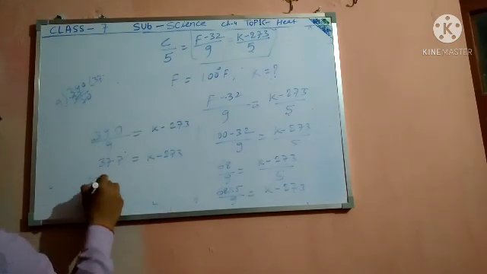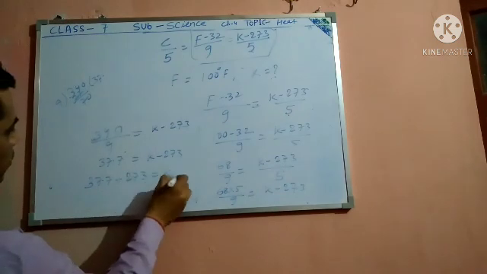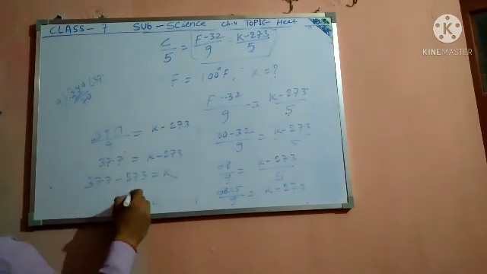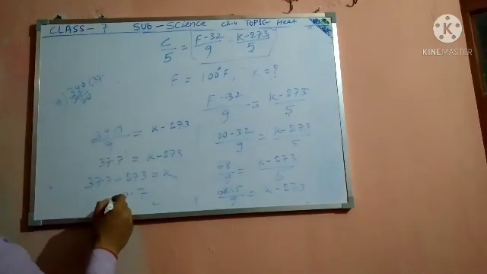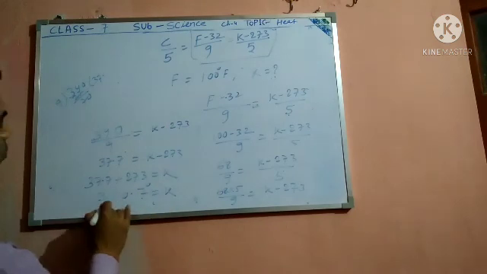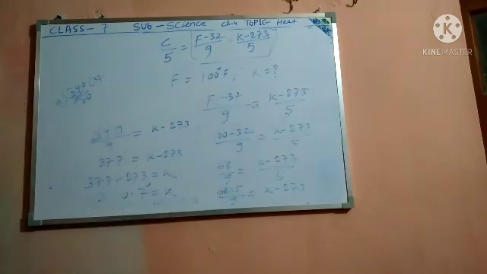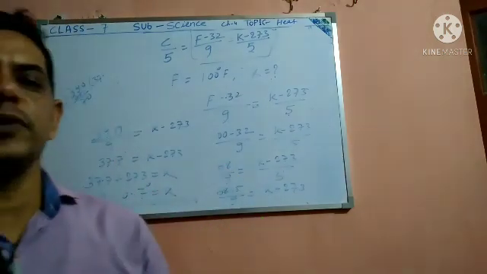So 37.7 plus 273 is equal to K, which comes to 310.7 degree Kelvin. That is the value, 310.7 degree Kelvin. So solve these types of numericals.